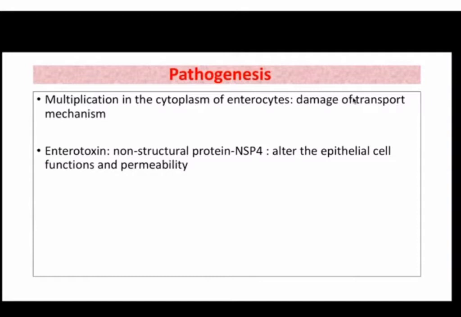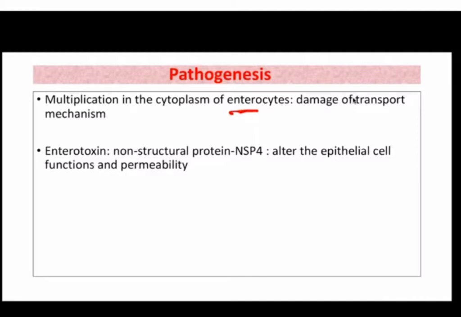Now coming to the pathogenesis, pathogenesis is very simple. Any virus needs a cell to replicate. It will not survive outside the cell. So viruses, we know they are obligate intracellular parasites. So the pathogenesis basically depends upon multiplication of these viruses inside enterocytes. So viruses will first attach through their specific receptors. In rotavirus, what helps in this is VP4.